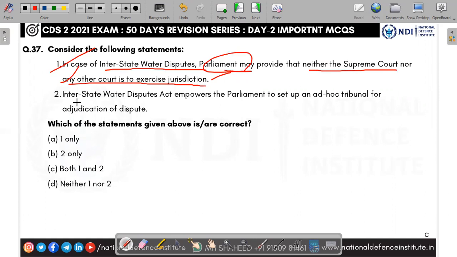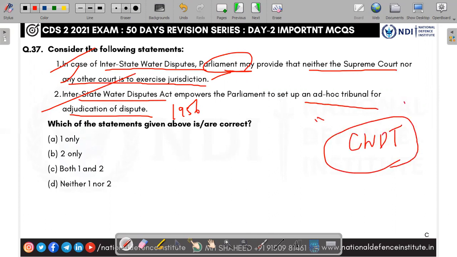First one, right. And second one, the Interstate Water Disputes Act of 1956 empowers the Parliament to set up an ad hoc tribunal for adjudication of disputes. Yes, they can set up a separate tribunal. That is why the Kaveri Water Dispute Tribunal, CWDT, has been appointed. Yes, Parliament can set up.